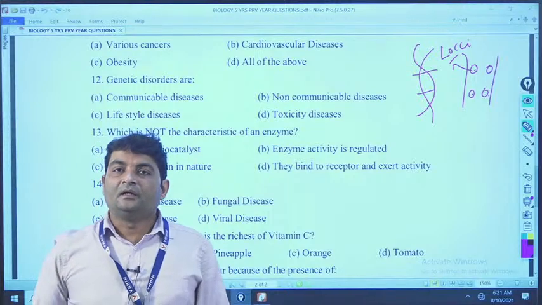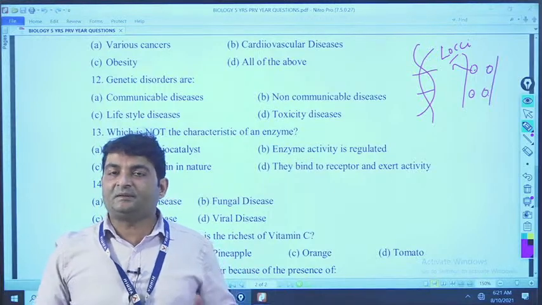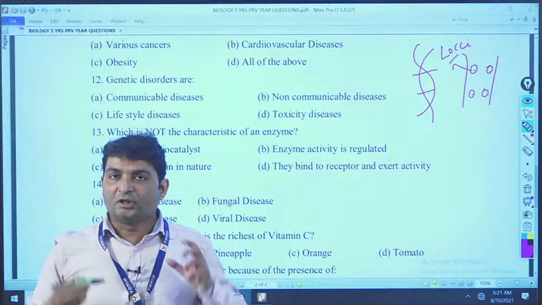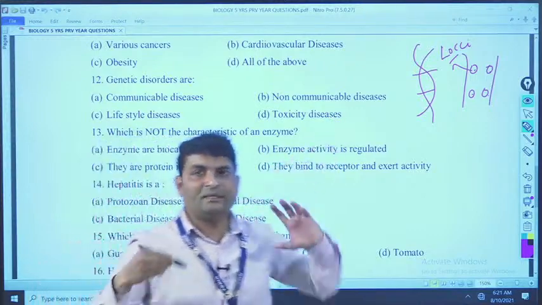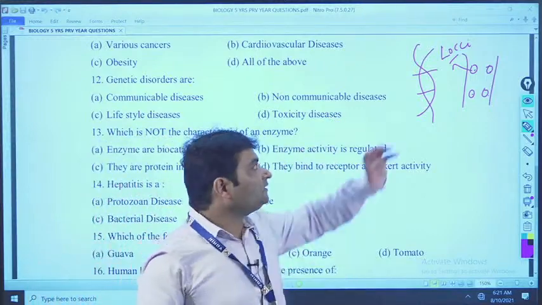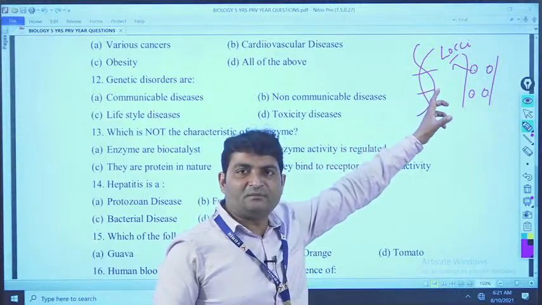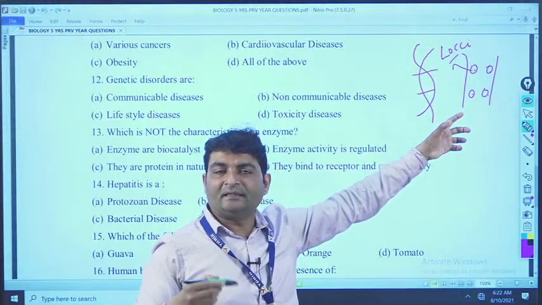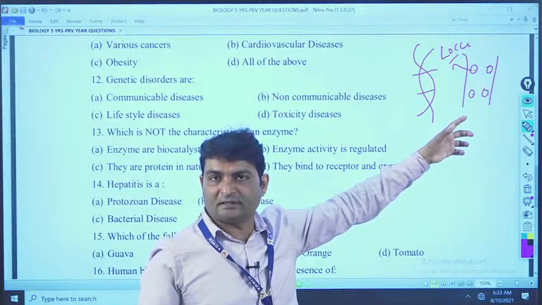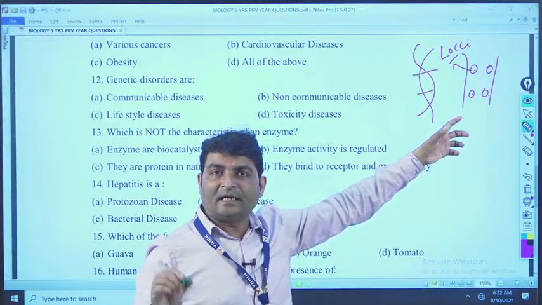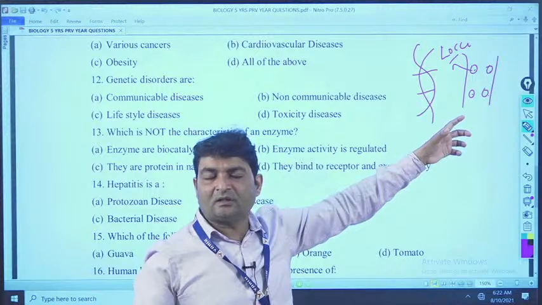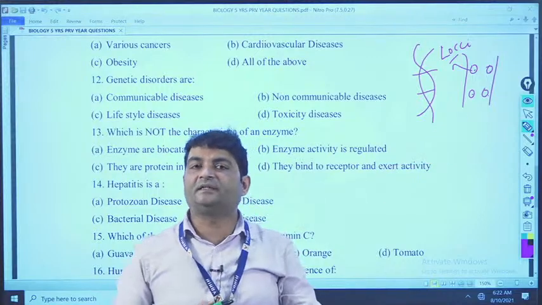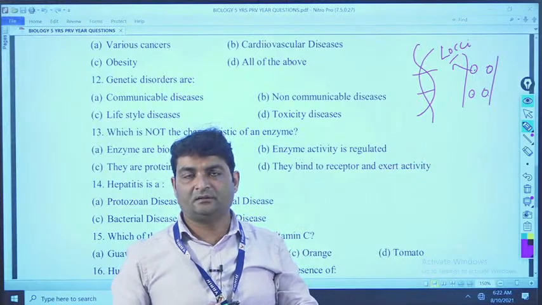Clear? And those genes are arranged in a sequence. Suppose that sequence of the genes is disturbed, and that leads to a process called mutation. Okay. And that disorder causes some disease that is called a genetic disorder disease.